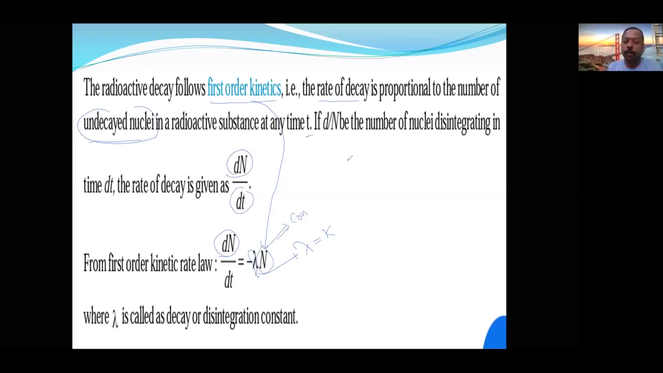Let us take, suppose, A gives product. According to chemical kinetics, the rate of reaction R is equal to K into the concentration of A to the power of 1. Now R can be written as minus d[A]/dt. The minus is the same, but I have written it on the right side. Now concentration is not used; it is replaced with the number of nuclei. That is the first replacement, the first difference.